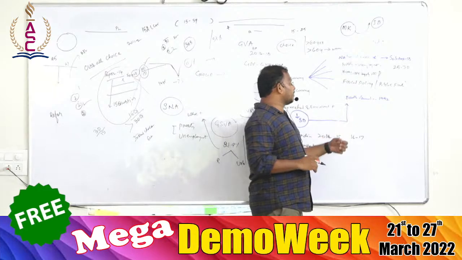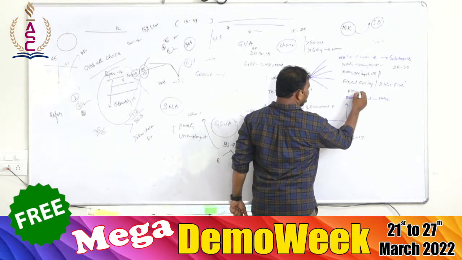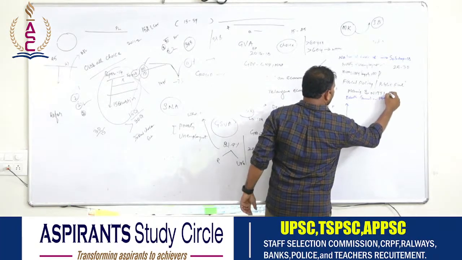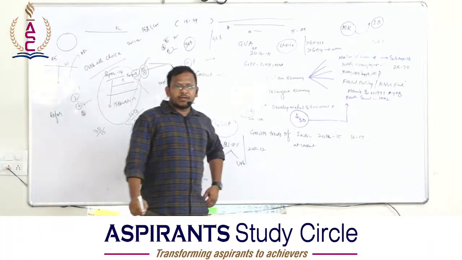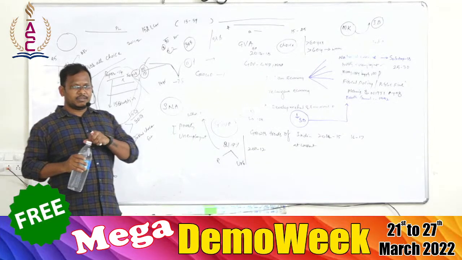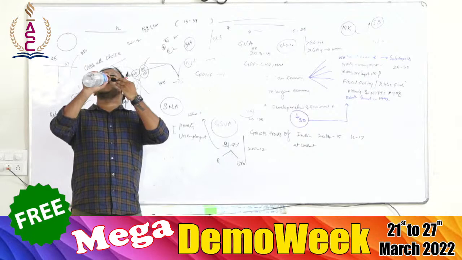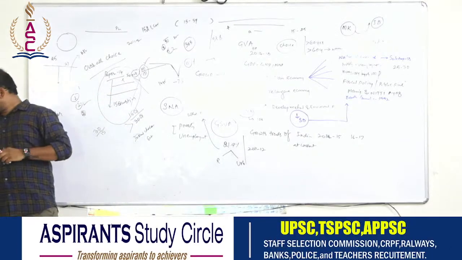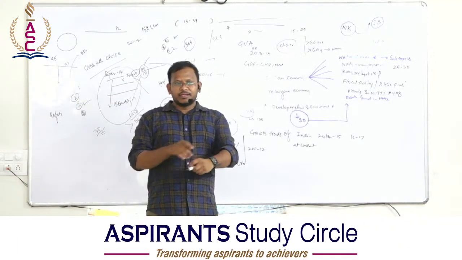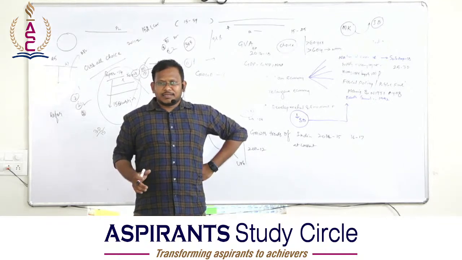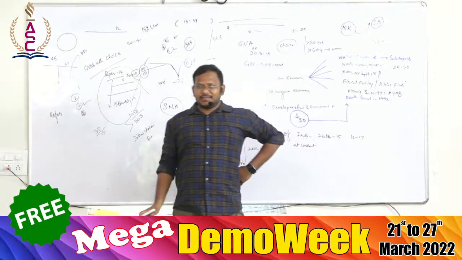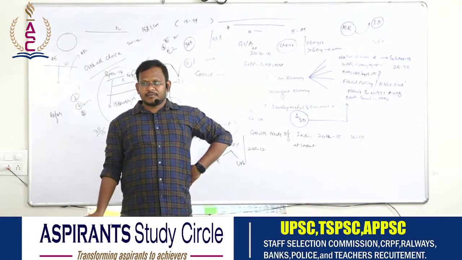There is the last chapter, which is also known as Planning and Niti Aayog. Planning and Niti Aayog is also a most important chapter. Is Niti Aayog a constitutional body or a statutory body? Is the Planning Commission of India a constitutional body or a statutory body? Any other answer? What is a statutory body?